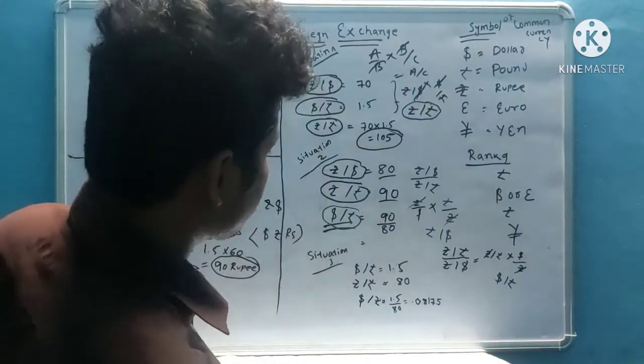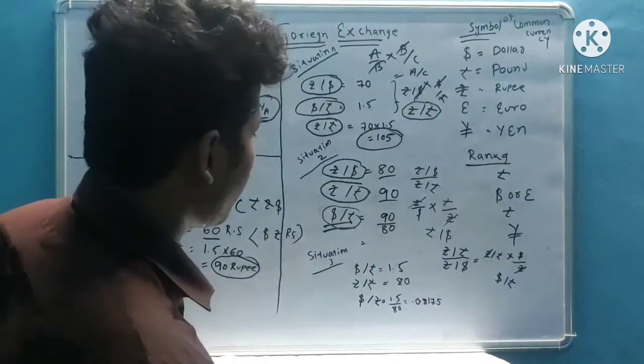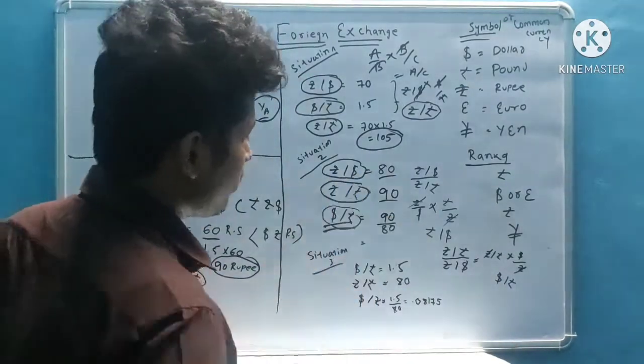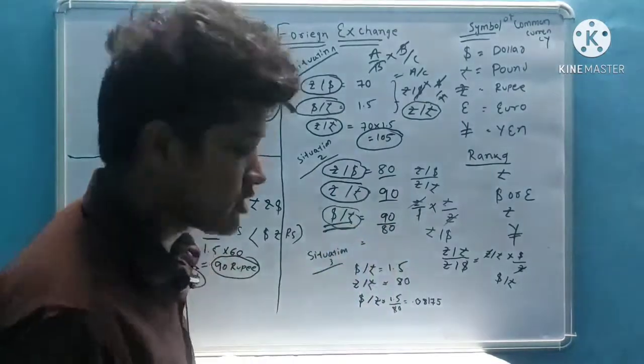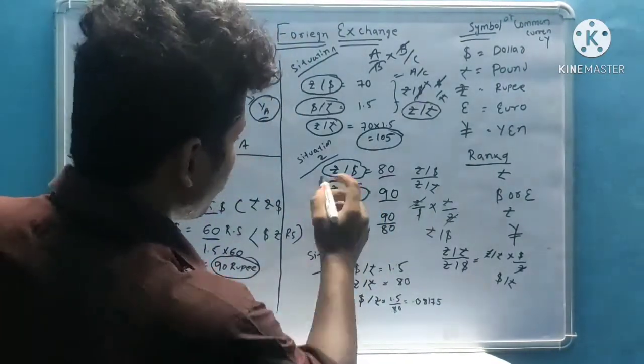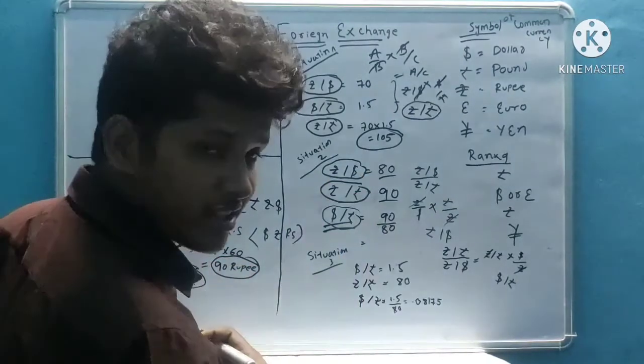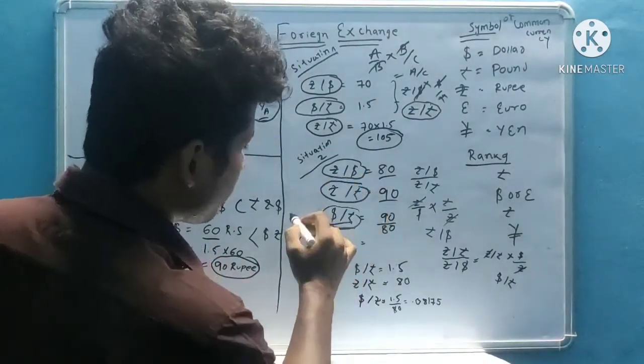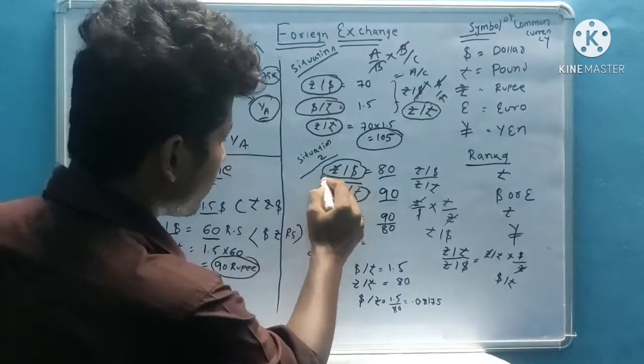Now finally, what is the summary? Suppose rupee by dollar is given and rupee by pound is given, and I want dollar by pound. In this case I directly cancel the common rupee.